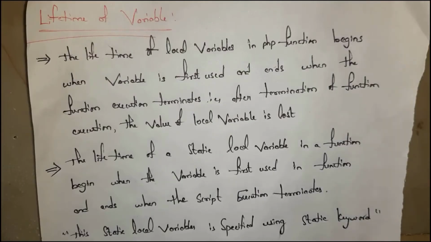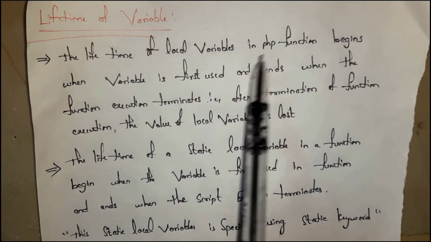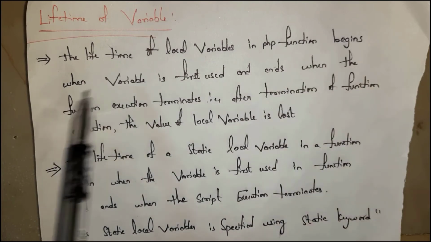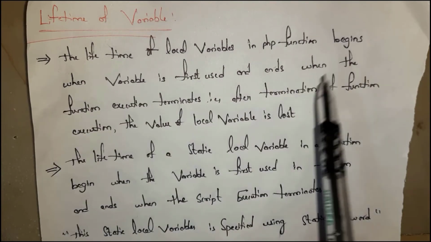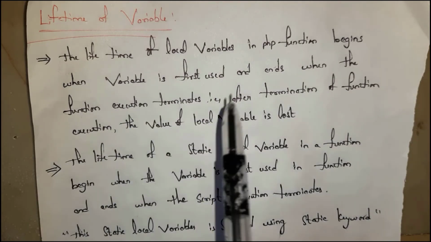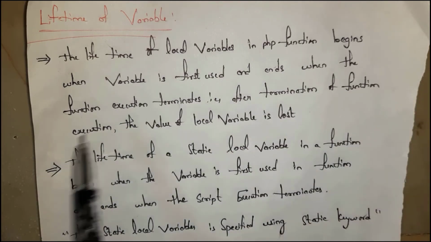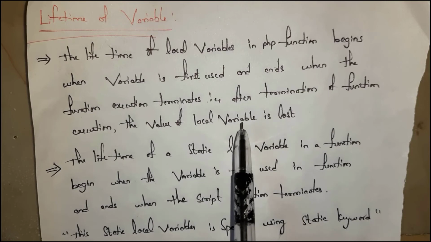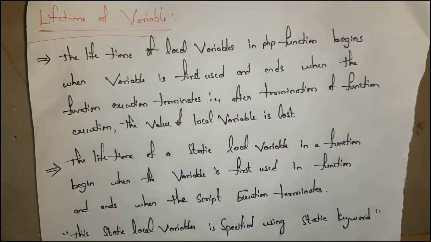Lifetime of a variable. The lifetime of a local variable in a PHP function begins when the variable is first used and ends when the function execution terminates. That is, after termination of function execution, the value of the local variable is lost. See, in this, the lifetime of a local variable begins when the variable is first used in the program and terminates after execution of the function.